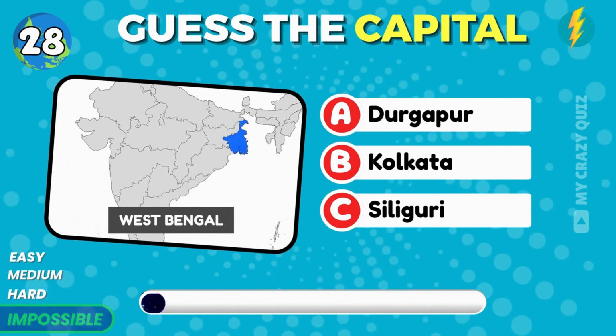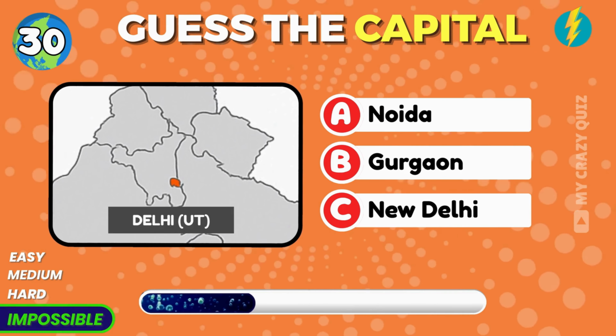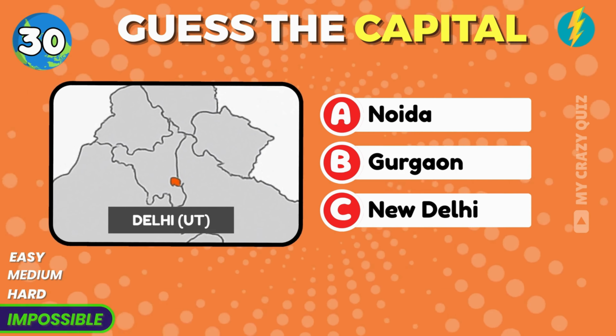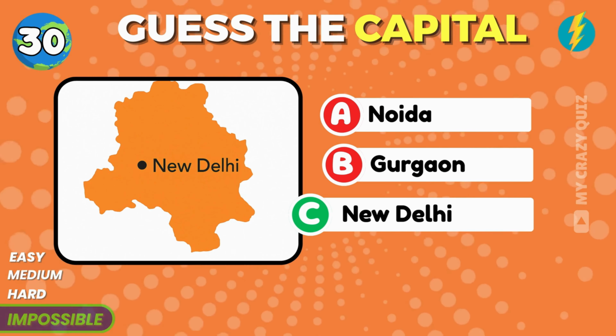What is the capital of Dadra and Nagar Haveli? Daman. Now identify the capital of Union Territory, Delhi. Answer this before timer ends. New Delhi.